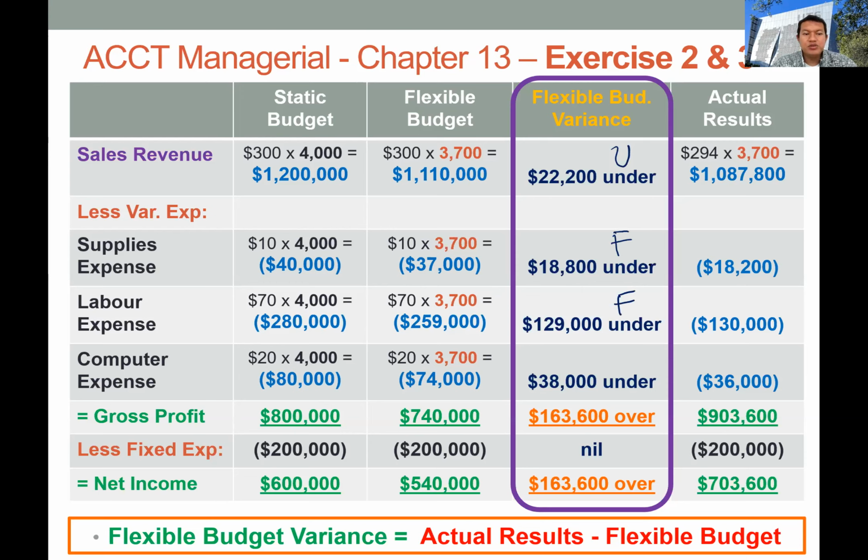Computer expense, we have 74,000 in the budget, and the actual result is 36,000. Again, we will have a favorable variance. Then we can calculate the gross profit. Gross profit is also higher in the actual performance, which is favorable. We don't have variance in the fixed expenses, and in the net income, we have higher net income in the actual performance than the budget, which is also favorable.